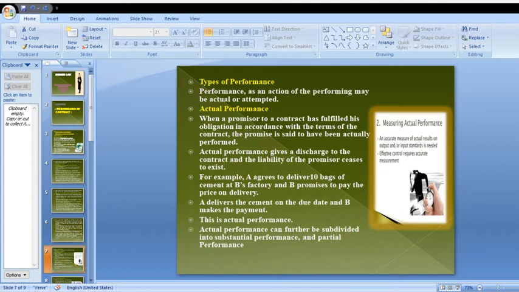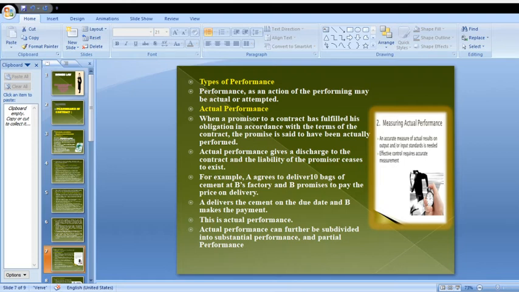Types of performance. Performance, as an action of performing, may be actual performance or attempted performance. Here, performance of a contract is mainly divided into two categories: actual performance and attempted performance. Coming to actual performance, when a promisor to a contract has fulfilled his obligation in accordance with the terms of the contract, the promise is said to have been actually performed.